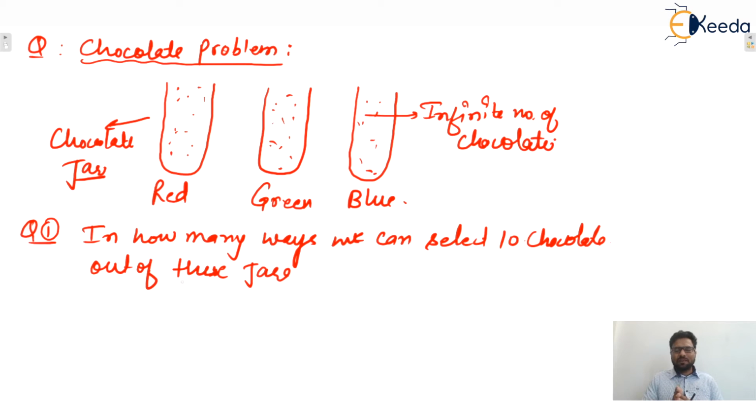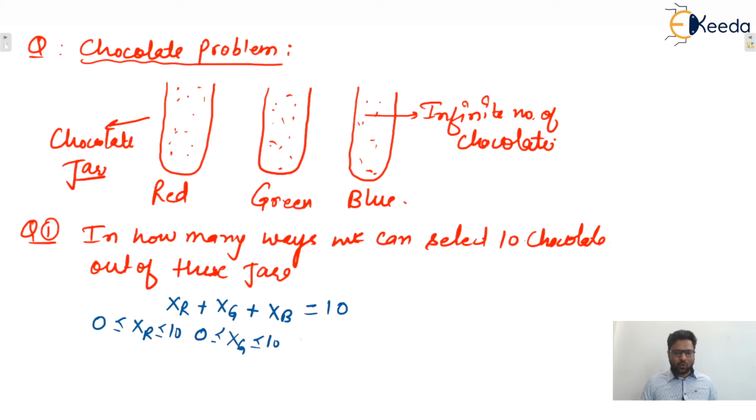We can select any number of red or green or blue, any combination, but the sum will be 10 only. So the number of red plus the number of green plus the number of blue must equal 10. Yes or no? We are guaranteed that the number of reds, x R, lies between 0 and 10. Yes or no? The number of green chocolates will also lie between 0 and 10.